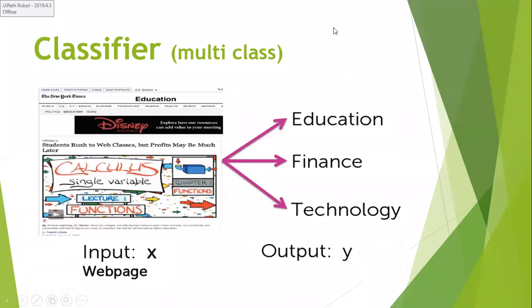Am I clear? Any doubts so far? Please ask me through chat, otherwise we'll proceed. Just now we have seen what is a binary classifier and what is a multi-class classifier. Shall I proceed further?